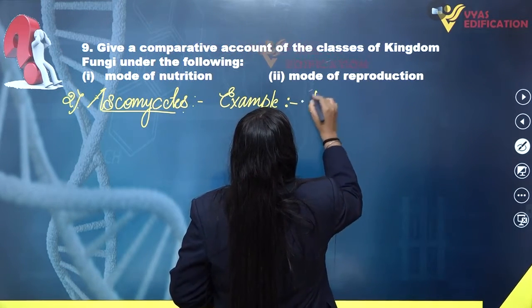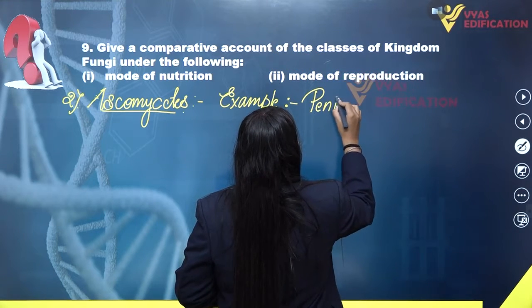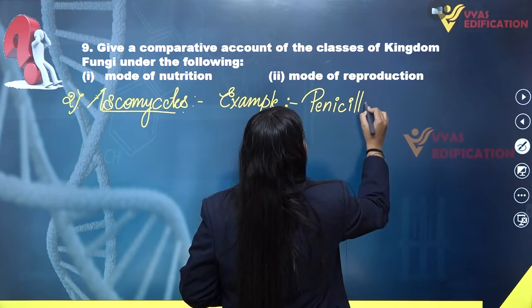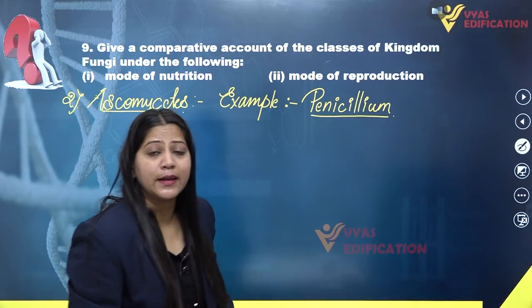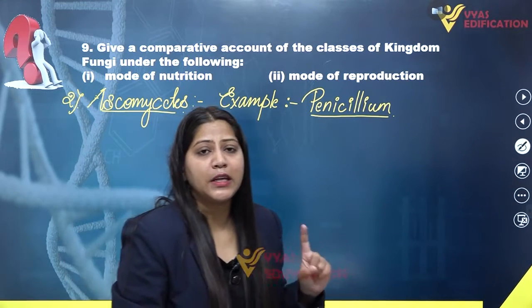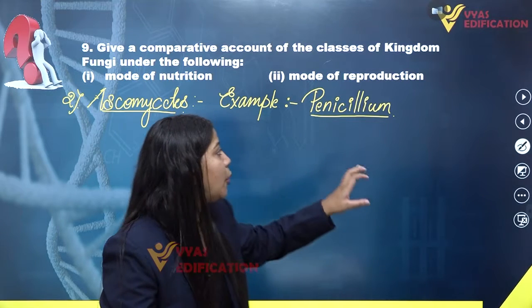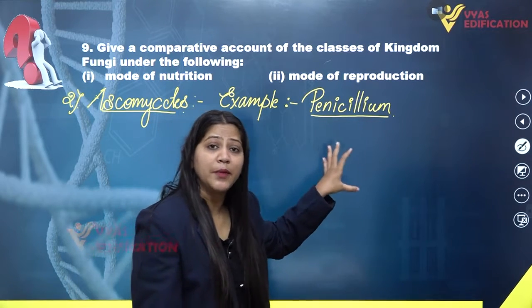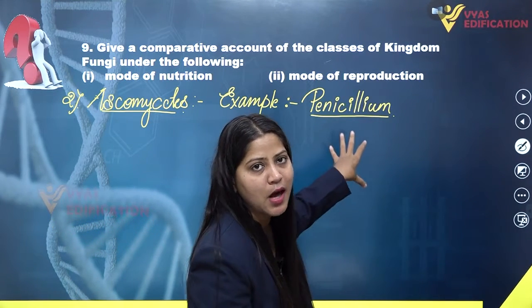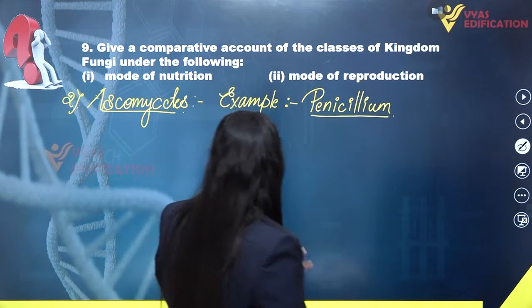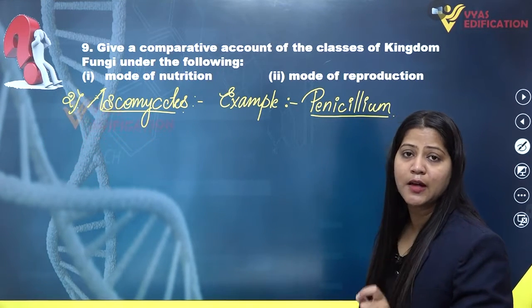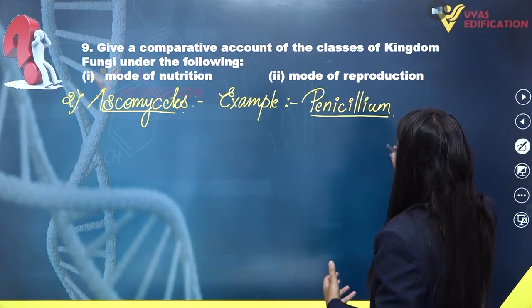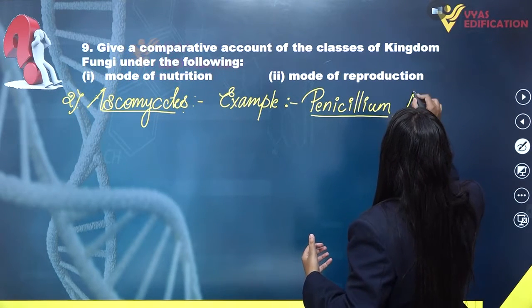They are Penicillium, which is used to make antibiotics. We know that the first antibiotic was prepared with the help of Penicillium. That Penicillium is actually included in the class of Ascomycetes. So under this Ascomycetes, the second class of fungi, we have Penicillium. Then we have Aspergillus.